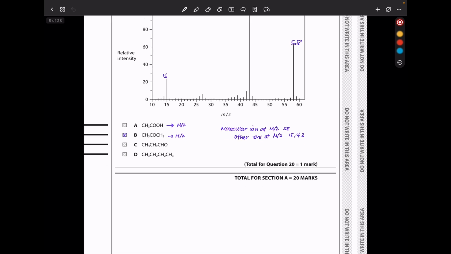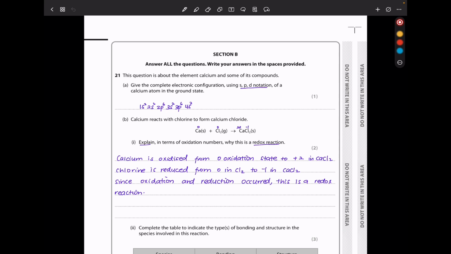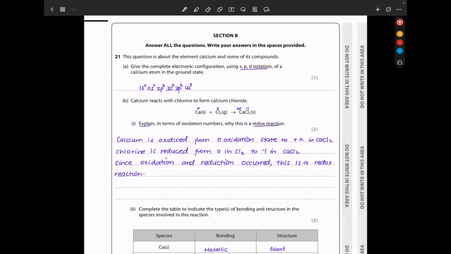So this brings us to the end of section A. Let's continue to section B. In question 21, this question is about the element calcium and some of its compounds. Give the complete electronic configuration using SPD notation of a calcium atom in the ground state. This is going to be 1s2, 2s2, 2p6, 3s2, 3p6, 4s2.